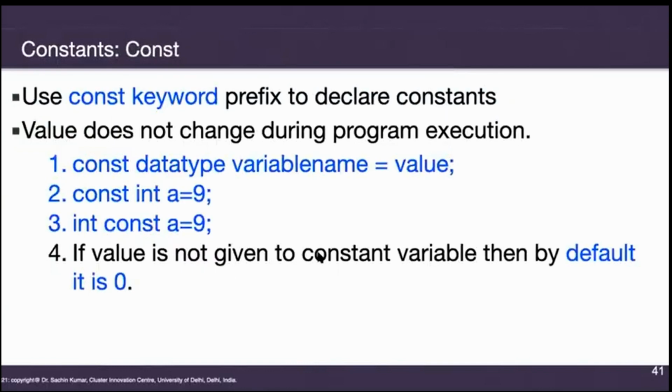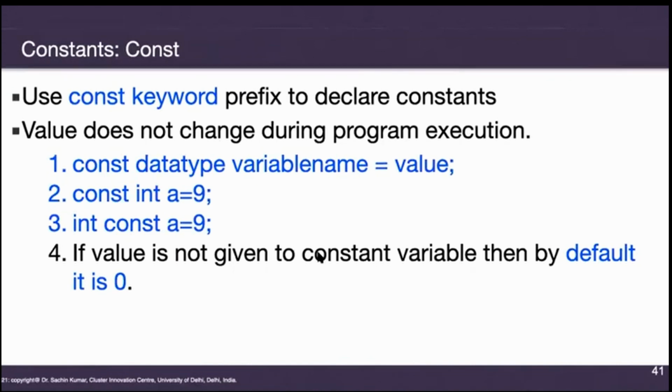Now we come to the second part. How do we make our variables constant? One way we have understood in the form of preprocessor directives. So there is one keyword called const. Since it is a keyword, you cannot create a variable name using const. If you create it, then it will give you an error.